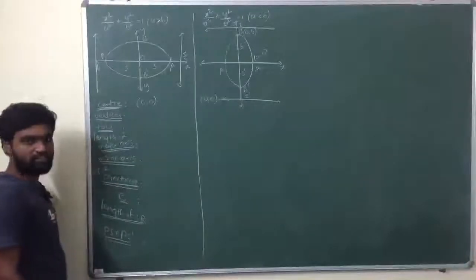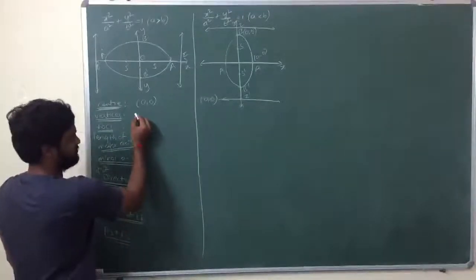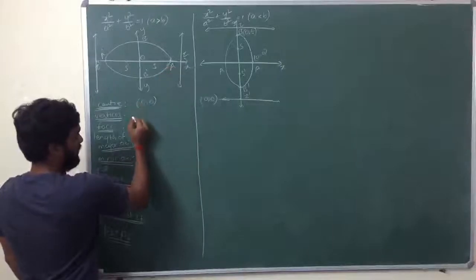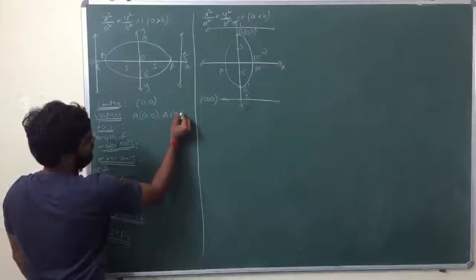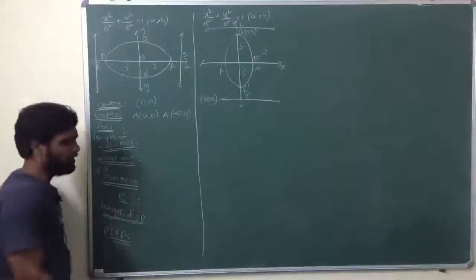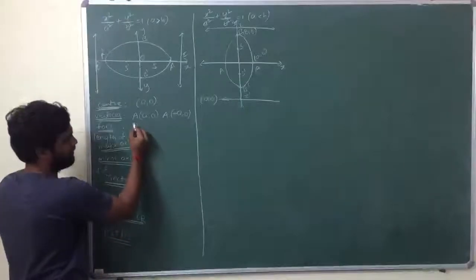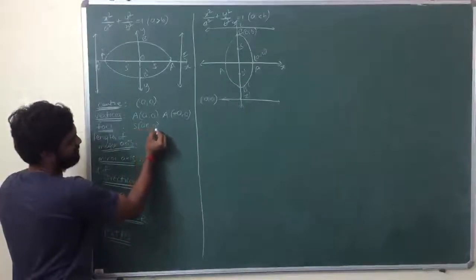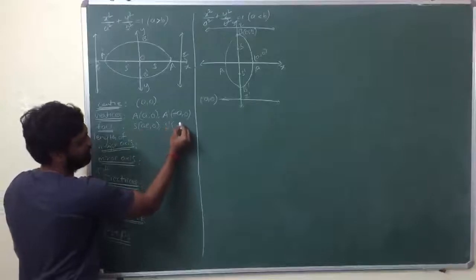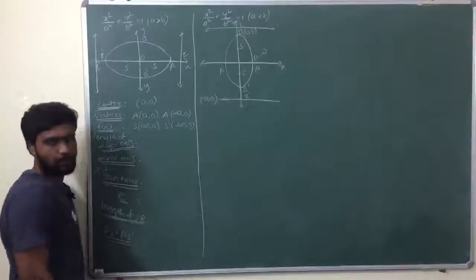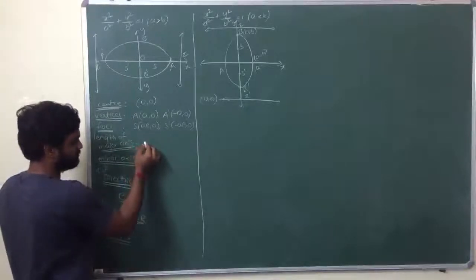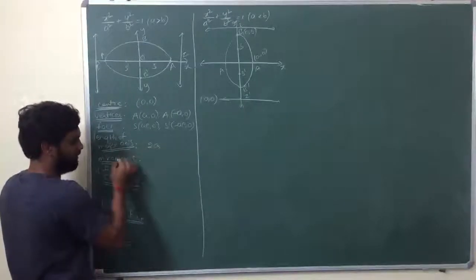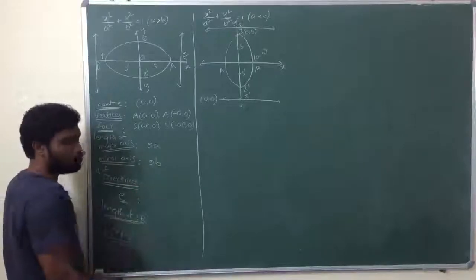Center is origin. Next, vertices: A comma 0 and minus A comma 0. Okay, first we'll write all this. Foci: S is AE comma 0, S dash is minus AE comma 0. Next, length of major axis is 2A, length of minor axis is 2B.